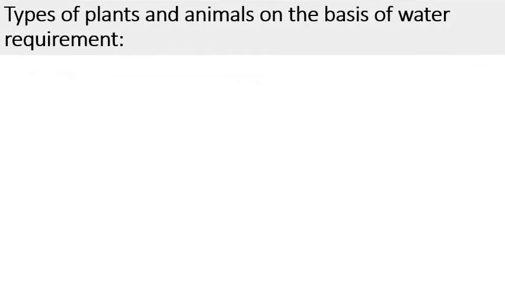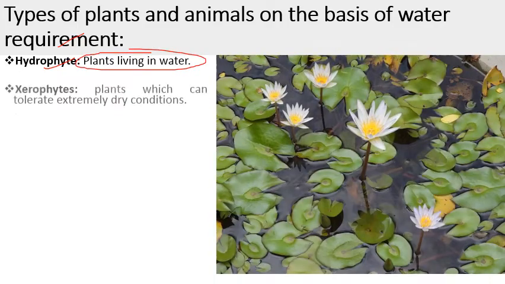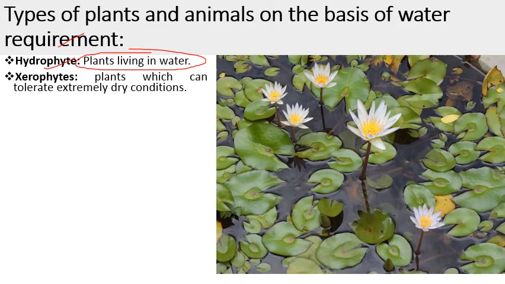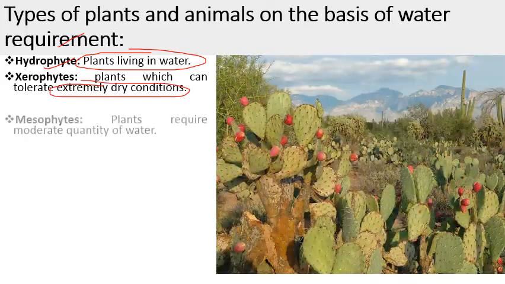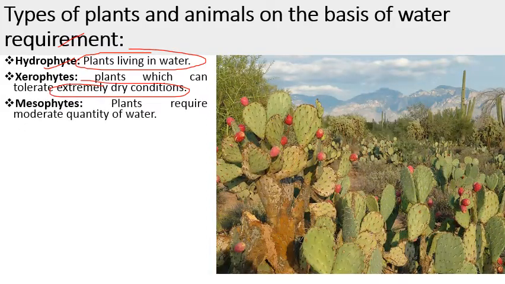Next, types of plants and animals on the basis of water requirement. We can classify plants and animals according to their need of water. First come hydrophytes, which indicate the plants living in water bodies. Then xerophytes, plants which can tolerate extremely dry conditions. Then mesophytes, plants that require a moderate quantity of water.